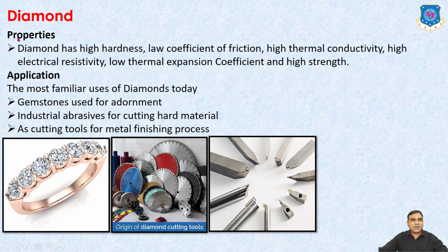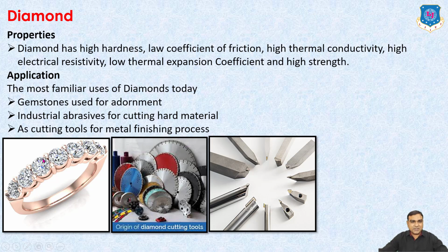Diamond. Its properties: diamond has high hardness, low coefficient of friction, high thermal conductivity, high electrical resistivity, low thermal expansion coefficient, and high strength. Application: the most familiar uses of diamonds today are gemstones used for adornment, industrial abrasives for cutting hard material, and cutting tools for metal finishing processes.